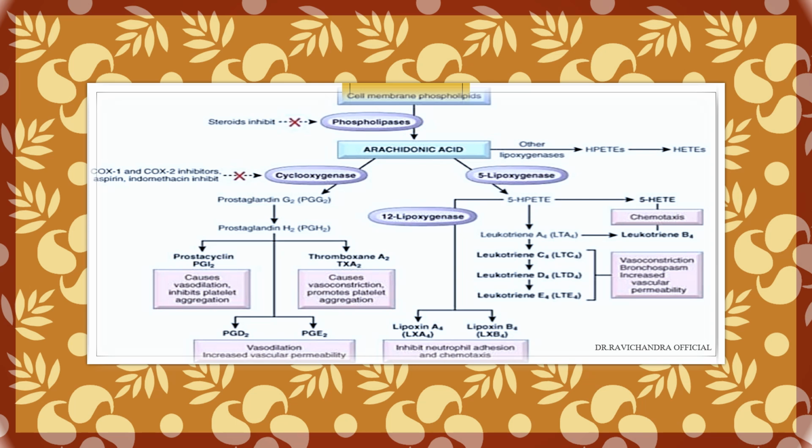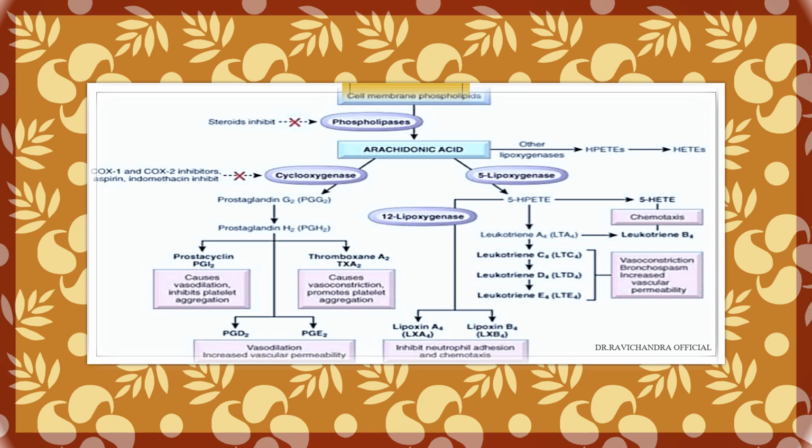Cyclooxygenase is inhibited by COX-1 and COX-2 inhibitors, aspirin and indomethacin. Phospholipases can be inhibited by steroids. So, we will discuss one by one in detail.